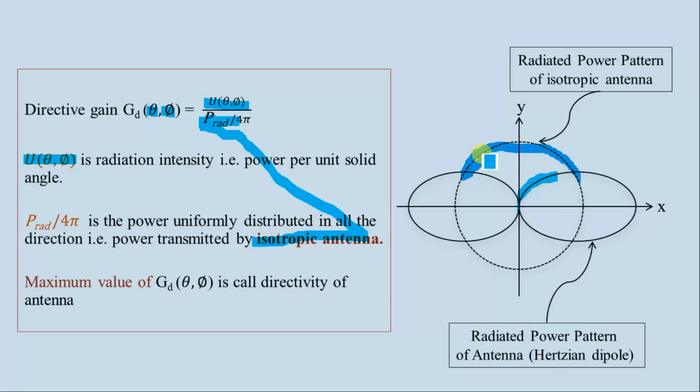If it would have been an isotropic antenna, this would have been its radiation pattern. So the maximum value of this directive gain is known as the directivity. Here you can see that in this direction it transmits the maximum power. So the value of this power divided by the power if it had been an isotropic antenna, the ratio of these two powers is called the directivity.